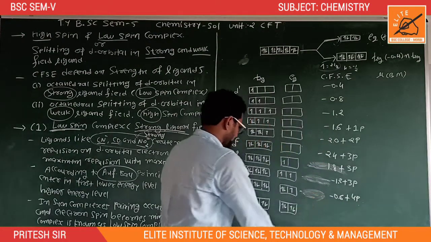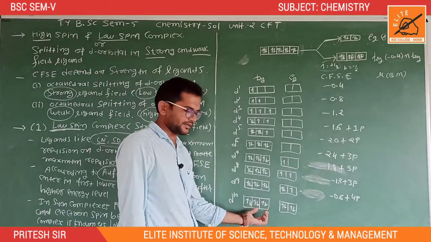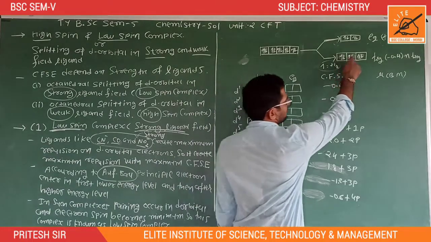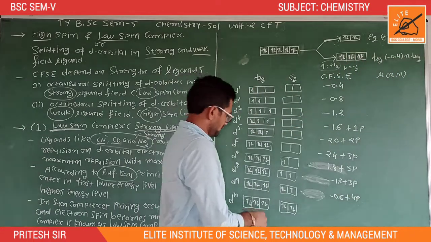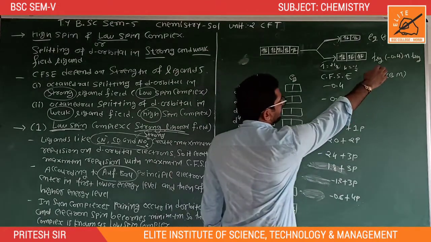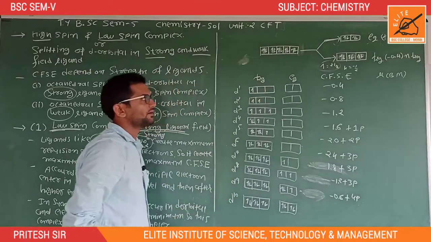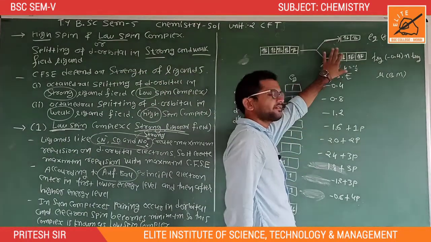And for d10, here we can see that 6 electrons are present in t2g: 6 into minus 0.4 is minus 2.4, plus 4 electrons in eg: 4 into 0.6 is 2.4. So minus 2.4 and plus 2.4 cancel out.